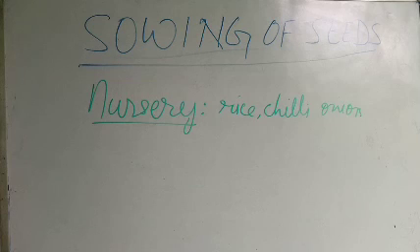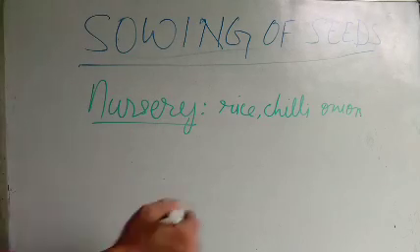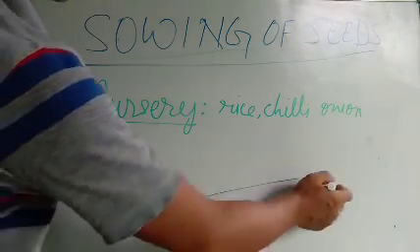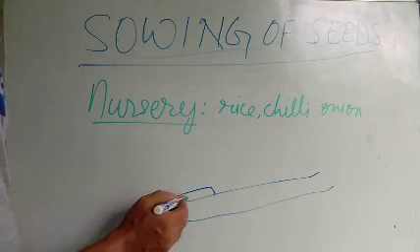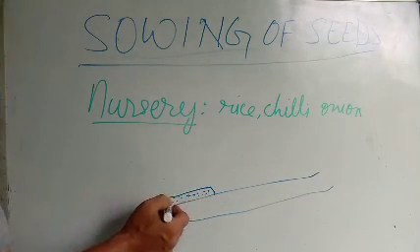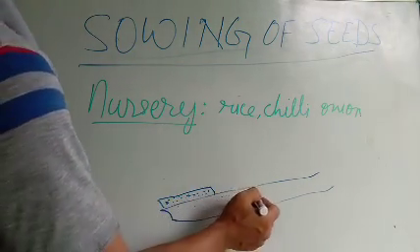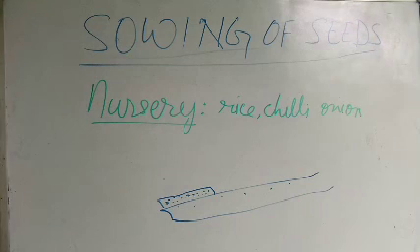For some crops such as rice and onion, the first seeds are grown in a separate plot called a nursery. Nursery means a separate plot. If this is the field, they make a separate plot for it, and there they sow the seeds. After the seeds grow, they plant them in the field. Such a practice is called nursery.